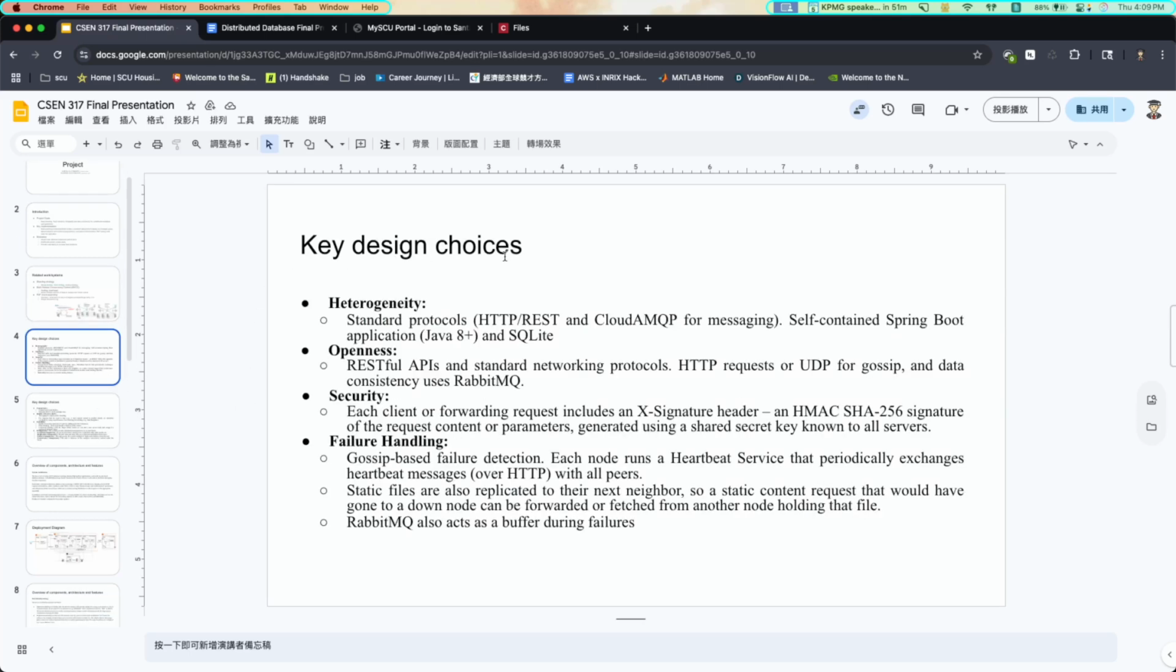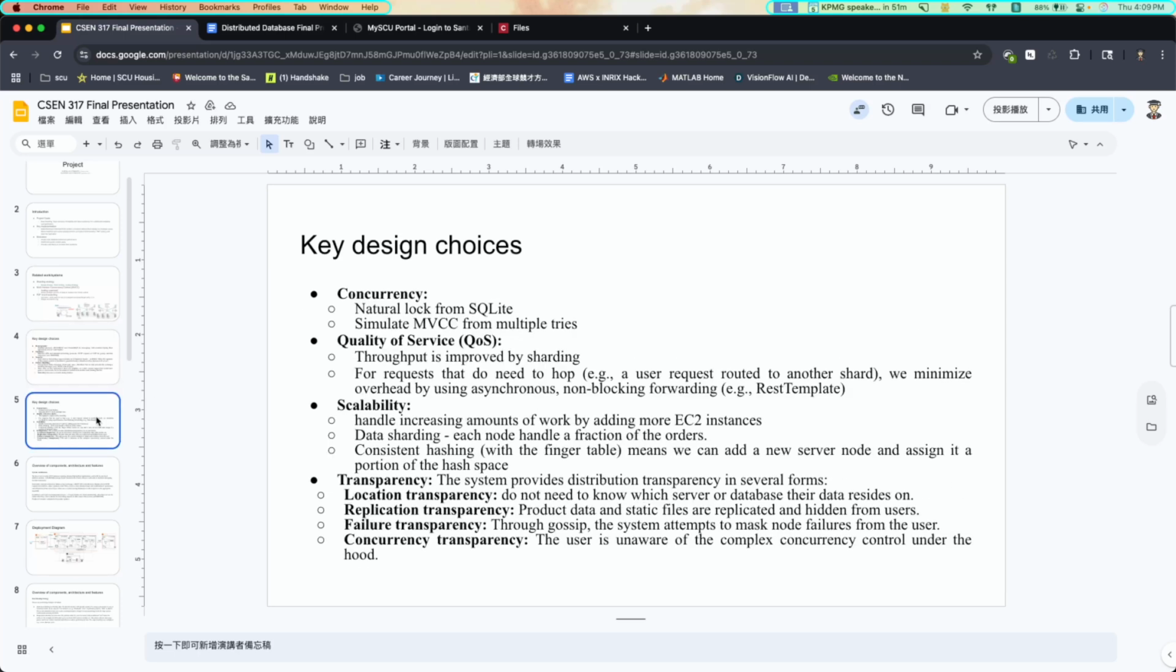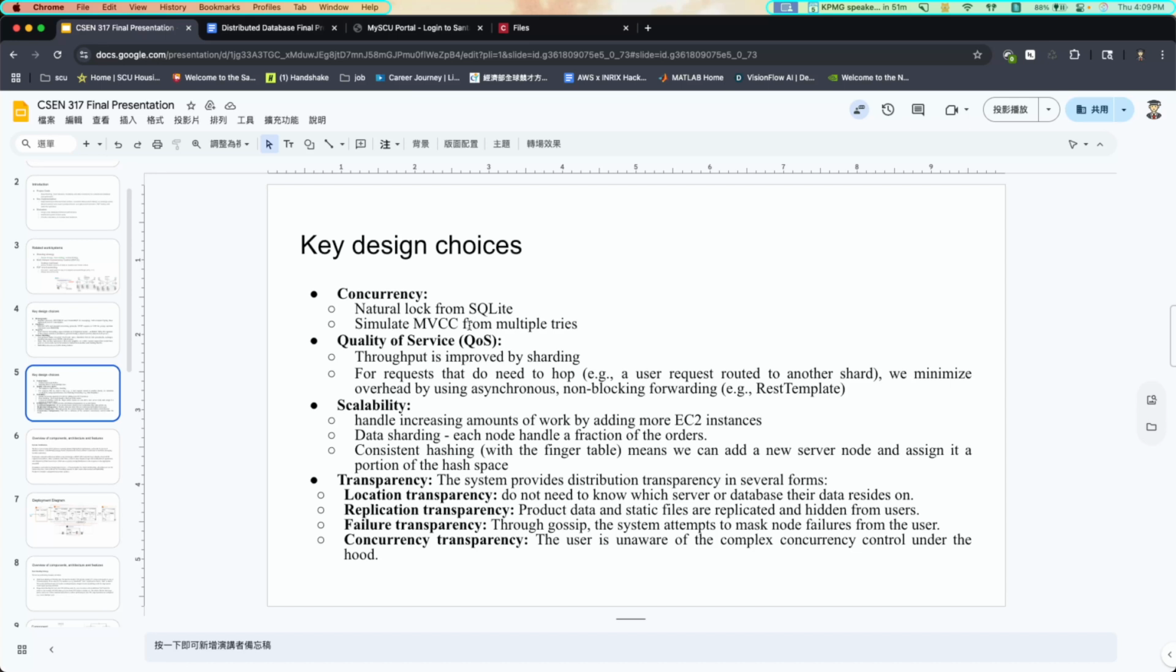I'm going to talk about key design choices. For heterogeneity, we use a Spring Boot application, HTTP REST, and Cloud MQP, so it can work on any OS. For openness, we use REST API, RabbitMQ, and HTTP requests, so any joining node can easily attach to our system. For security, we use SHA-256. For failure handling, we use gossip-based failure detection and a heartbeat service, static files are also replicated, and RabbitMQ can act as a buffer during failures. For concurrency, we implement MVCC.